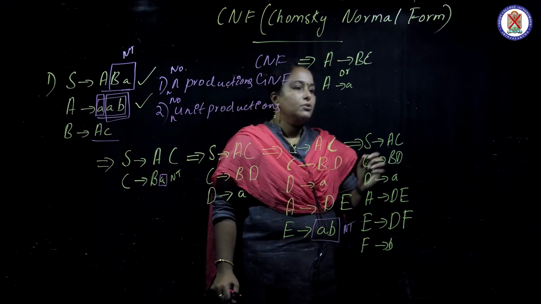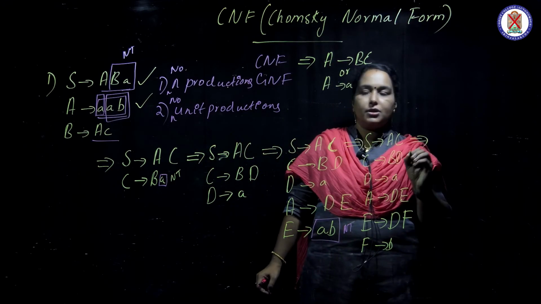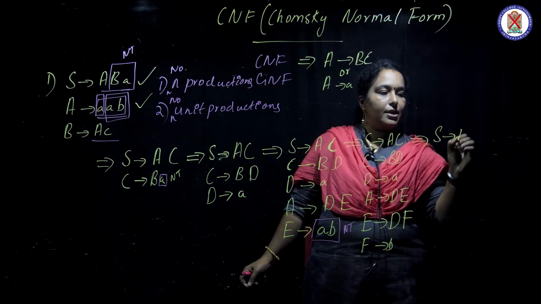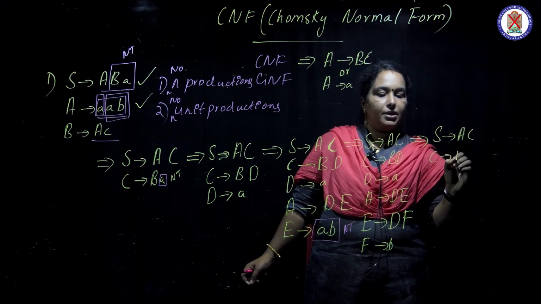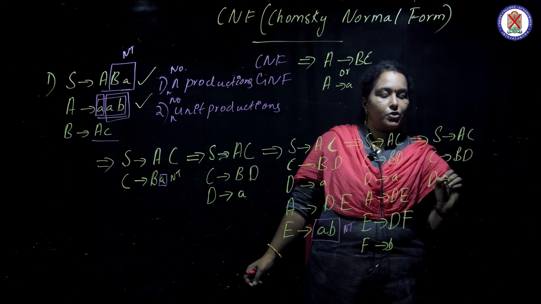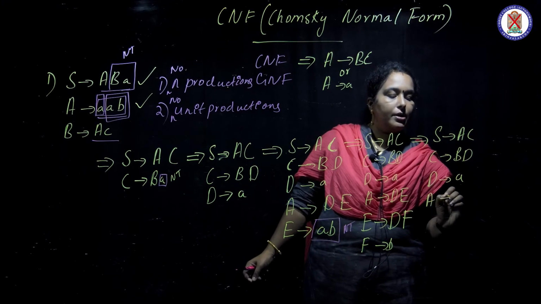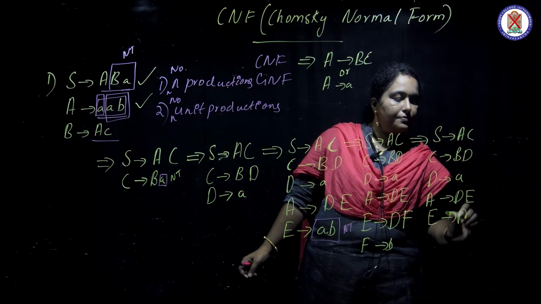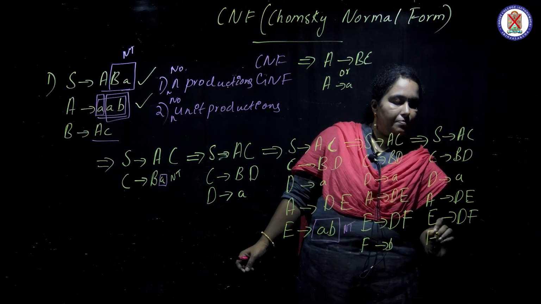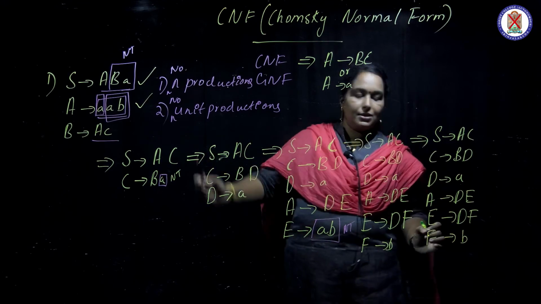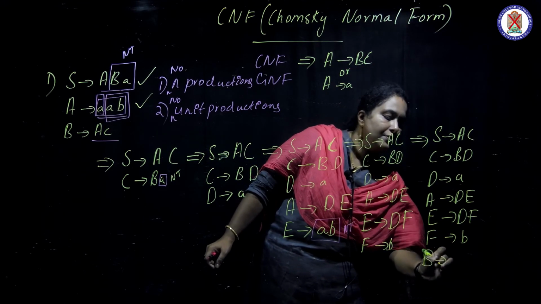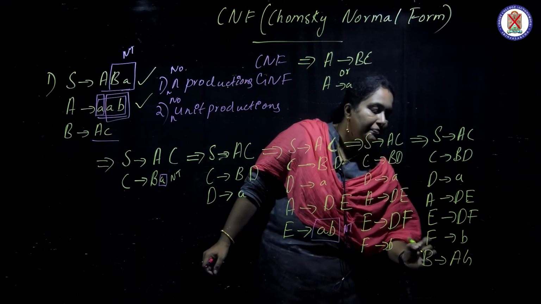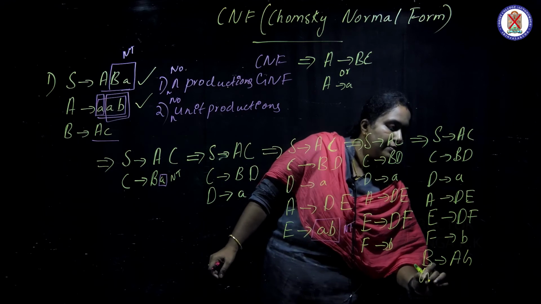So we substitute with another non-terminal, A production to the C. So how does it become? C gives AC, C gives BD, and D gives A, A gives DE. Okay, E gives DF, F gives B. Then B gives A. I give G as the alphabet, and G gives C.